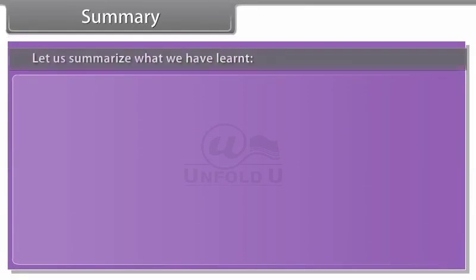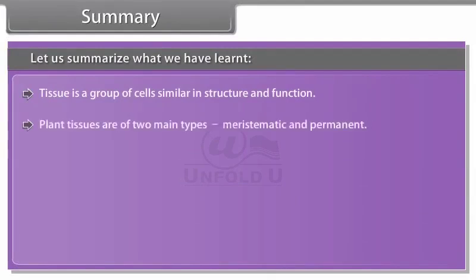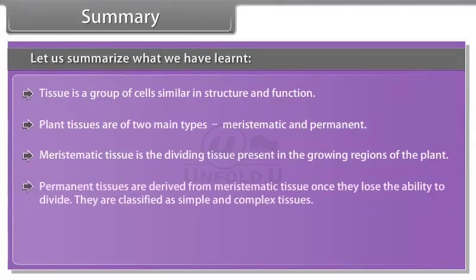In summary, let us summarize what we have learned. Tissue is a group of cells similar in structure and function. Plant tissues are of two main types, meristematic and permanent. Meristematic tissue is the dividing tissue present in the growing regions of the plant. Permanent tissues are derived from meristematic tissue once they lose the ability to divide. They are classified as simple and complex tissues.